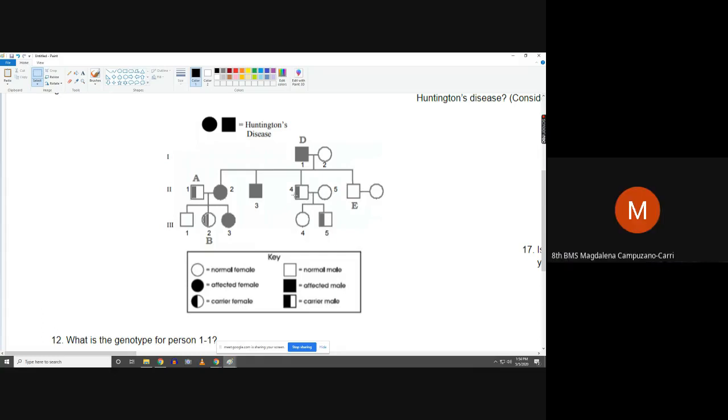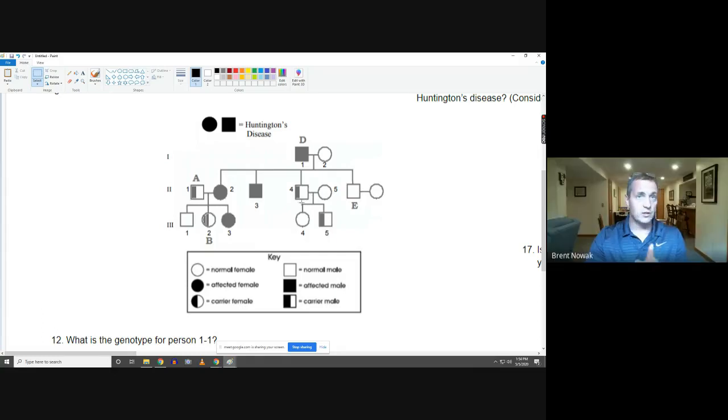Does this person have Huntington's disease? It's a carrier. Yeah, it is a carrier. Do they have the disease? No. Does this person have the disease? Yes. Okay, so that obviously means that there has to be a dominant or recessive allele here. But for this one to show up, this has to be recessive. All right, so let's use lowercase h. Whenever you see a pedigree chart, you can pretty much assume, unless it says otherwise, that the persons that are shaded are going to be homozygous recessive.